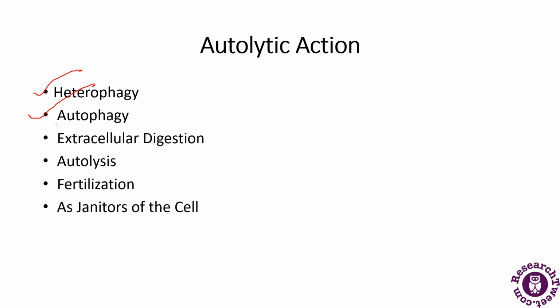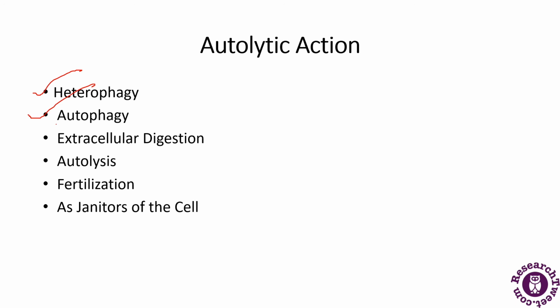Then extracellular digestion. We have already discussed intracellular digestion; now comes extracellular digestion. In this, the primary lysosome releases hydrolases outside by exocytosis, and it results in the degradation of the extracellular material. An example of this is the saprophytic enzyme.